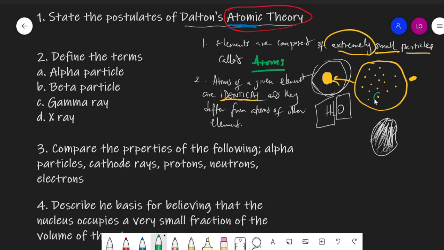If I could pick this one out here and this one out here and compare them, I will find out that they are identical, just the same, but they will be totally different from the atoms that make up this iron.